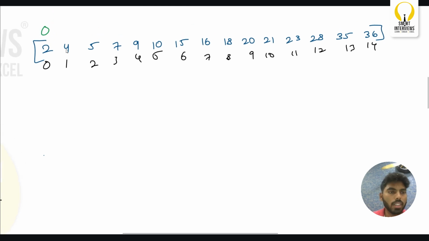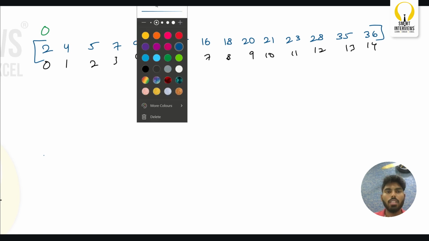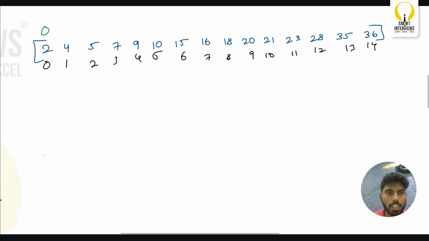Now let us go for the second observation, which is 4. How many matches do you think this person is going to win? Let me write it down: 2 and 4, and let us say we have 5 and 7. If you create a match between 4 and 5, obviously 4 is going to lose because 5 is greater than 4. And if you create a match between 4 and 7, obviously he is going to lose because 7 is greater than 4.